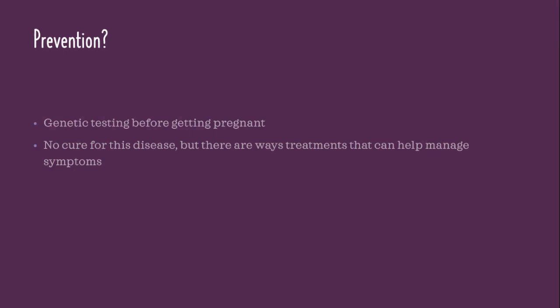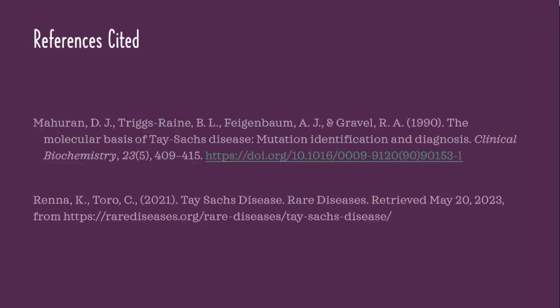For the prevention of this disease, what people could do is get genetic testing done, especially before a couple try to conceive a child, and is especially urged for couples that have Jewish ancestry in them, as stated earlier, where 1 in 27 carry this gene. And they want to get tested if they are carriers or if they do have it. And if they do, then they have several options such as adoption and even assisted reproduction technologies. For this disease, there really is no cure for it, but there are ways and treatments that can help manage symptoms, just as stated earlier.